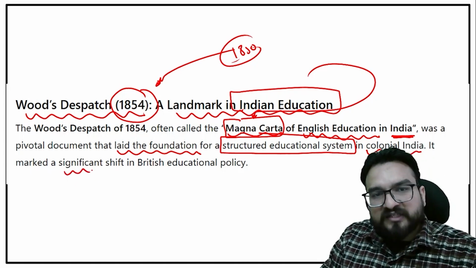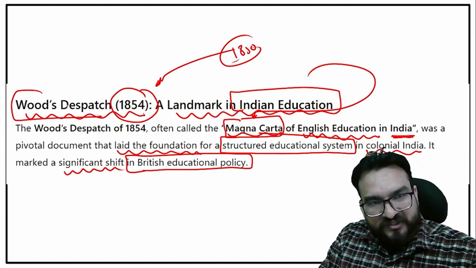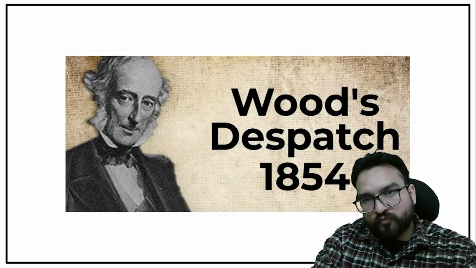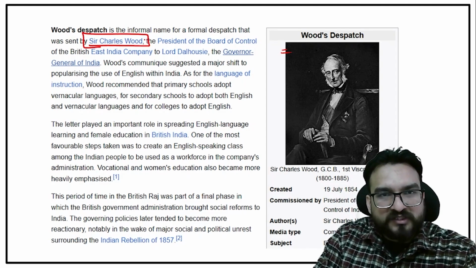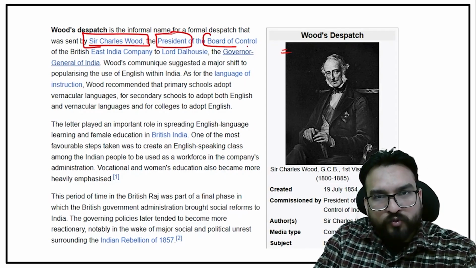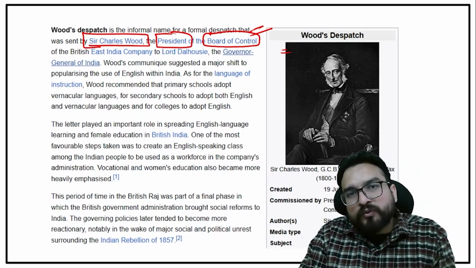So this particular Wood's Dispatch marked a significant shift in British educational policy, guys. Over here, you will see Wood's Dispatch 1854. No need to remember the name, just see that his name was Charles Wood, and he was also the president of the Board of Control. Now, what was the Board of Control? I have taught you this in the Administrative Act video.